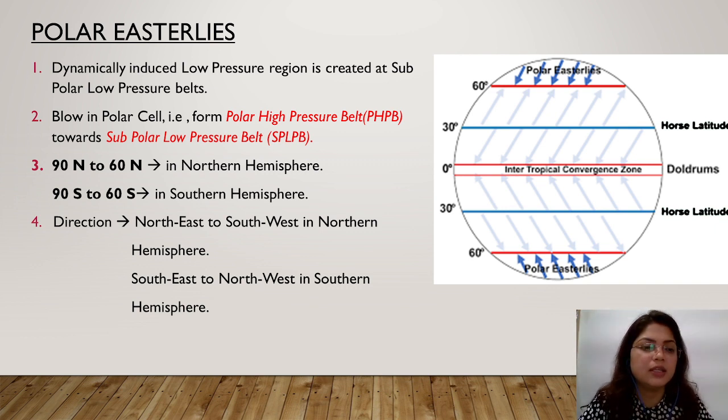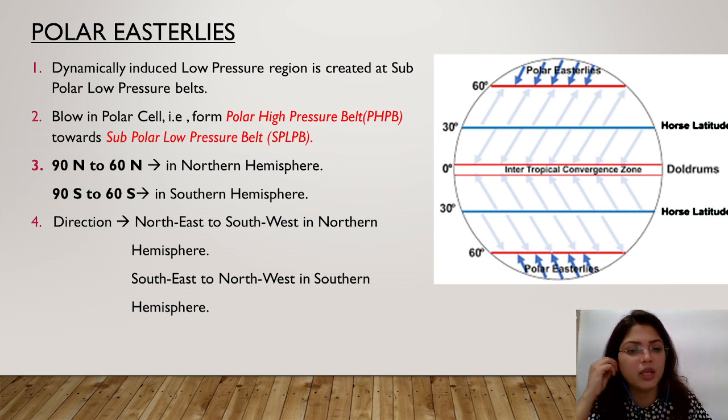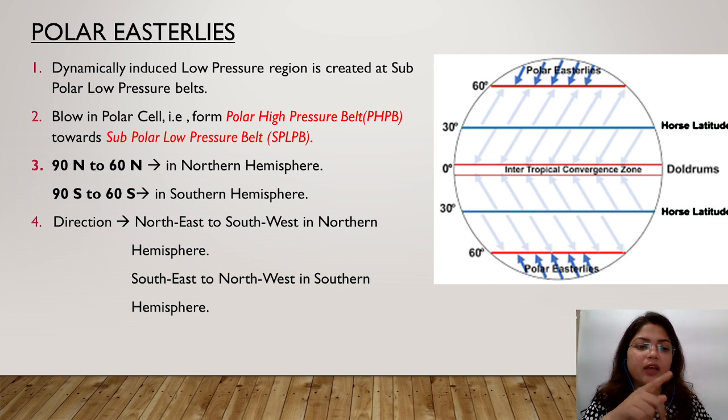Here you can see they blow in the polar cell from the polar high pressure belt towards the subpolar low pressure belt. They are found in the area 90 degrees north to 60 degrees north in the northern hemisphere, and 90 degrees south to 60 degrees south in the southern hemisphere.